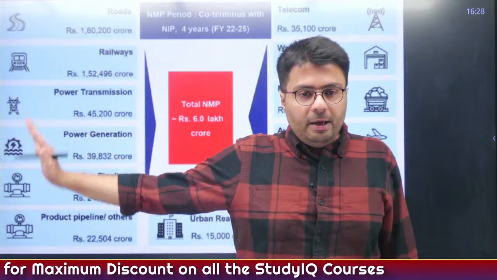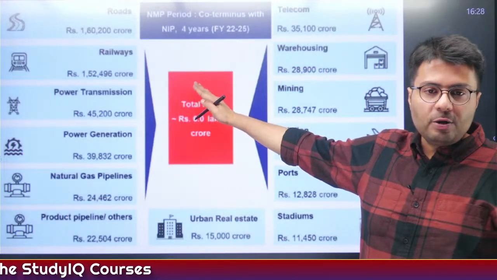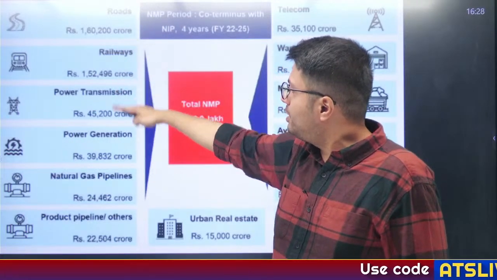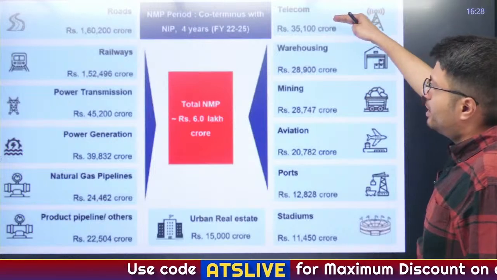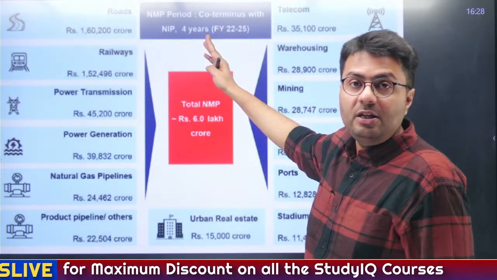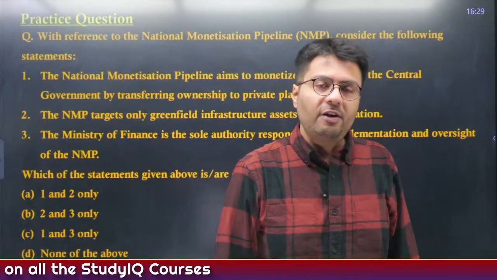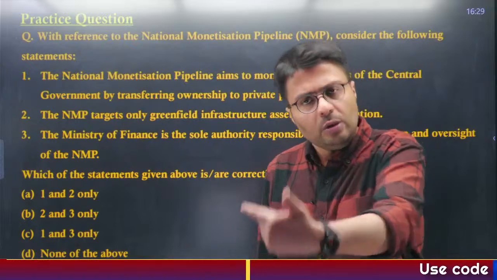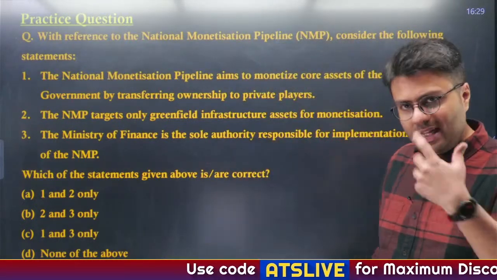Now, this is the table that I have attached. You can see the total value estimated by the government was 6 lakh crore. The highest was given to roads, then railways, power transmission and generation, natural gas and product pipeline, as well as the telecom sector. So these 5 sectors in total accounted for how much percentage? 83% of the total money that the government is expected to get in the first phase. Now, the details of the second phase are expected to come soon. Whenever the details come, I will tell you in that day's lecture.